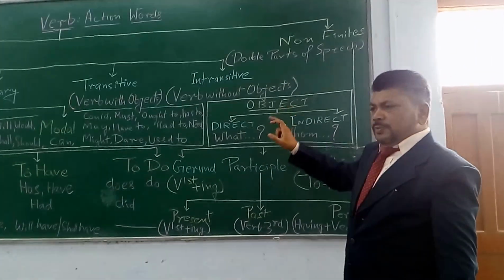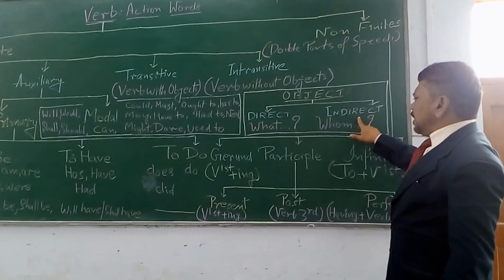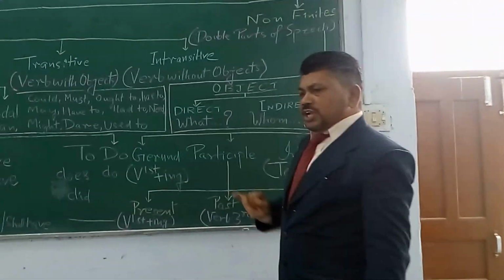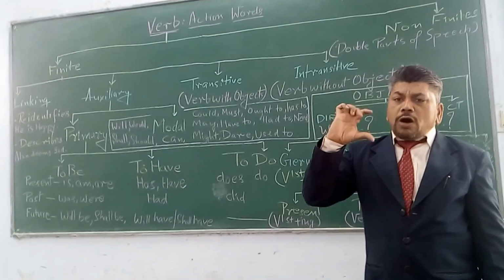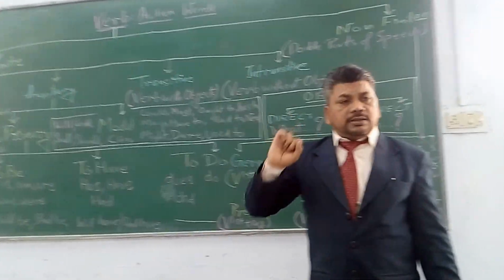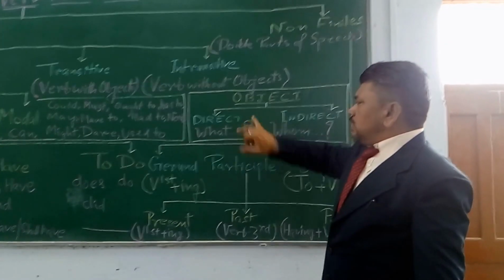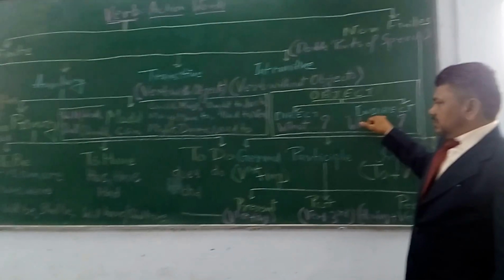So object can be of two types, direct object and indirect object. Direct objects are mostly small or non-living things, and indirect objects are living things.